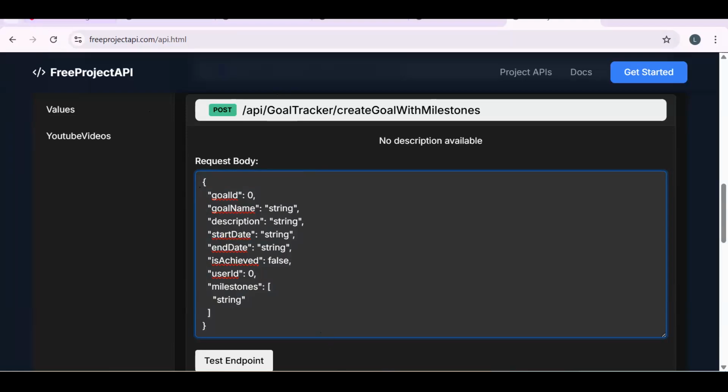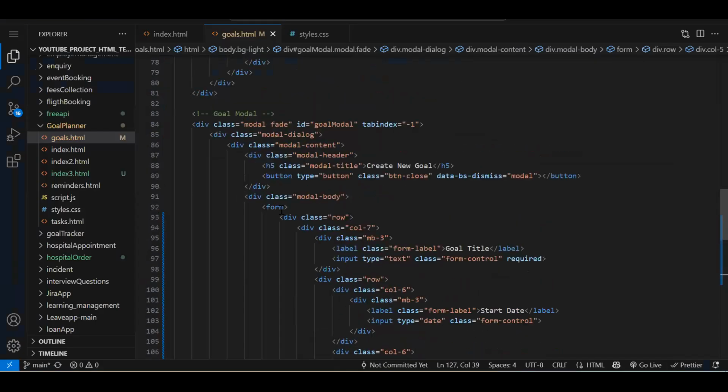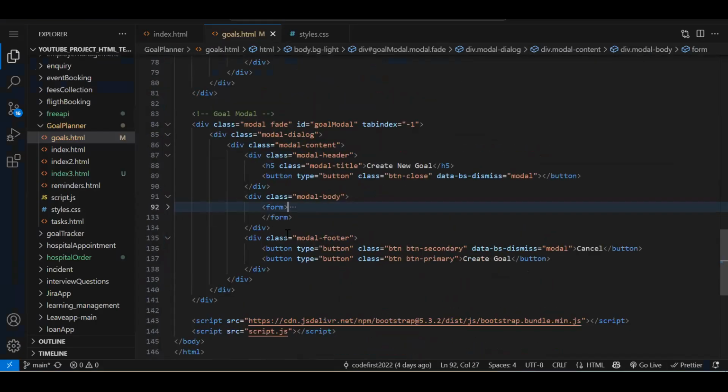Now the UI. So let's get the UI first. Previously we had this UI in the modal pop-up, but we are going to do that in a separate component. So this is our component. Let's save it.